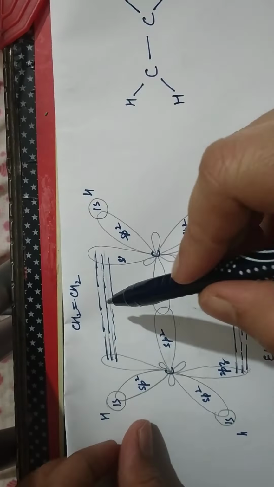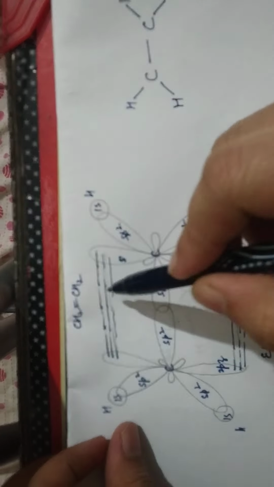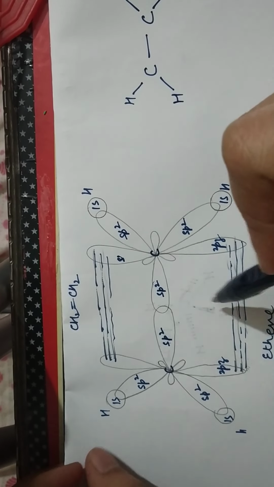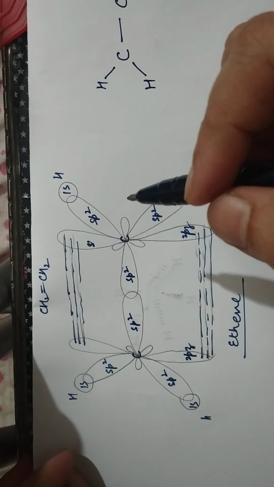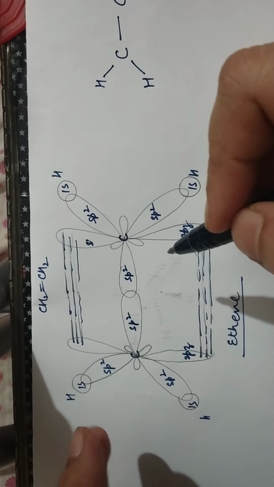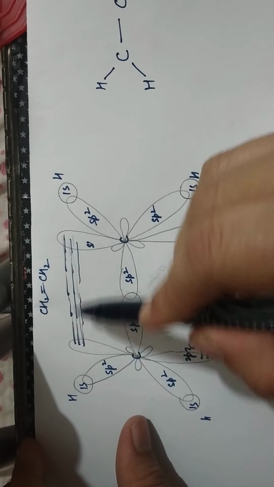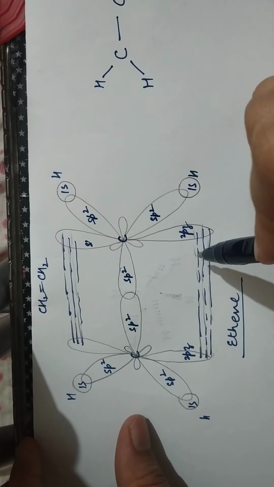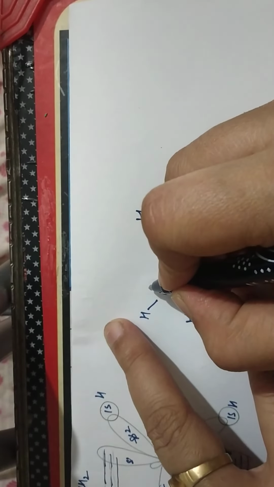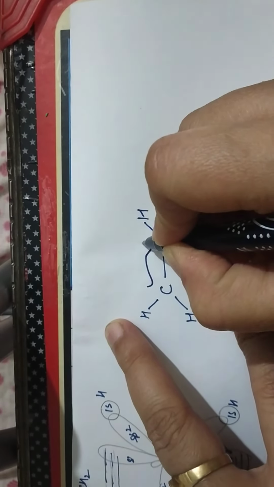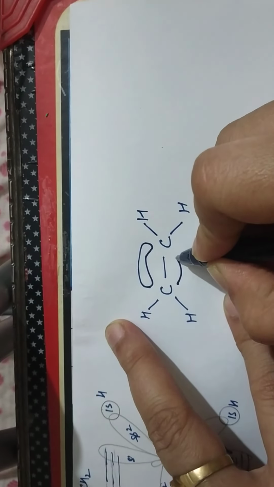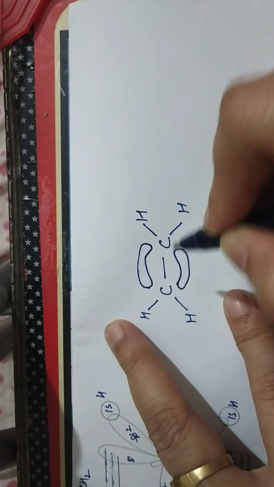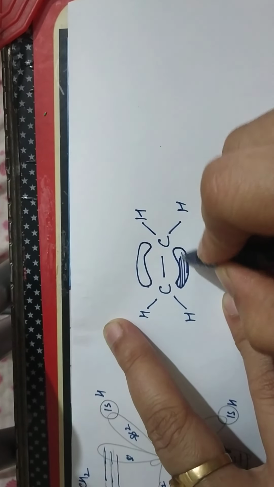When we have this kind of 2pz orbitals overlap, these pi electrons are never located at one place. They spread above this plane and below this plane like clouds. That's why we commonly call them pi clouds also. We draw them also like this. So when we show this pi cloud, we draw it like this.